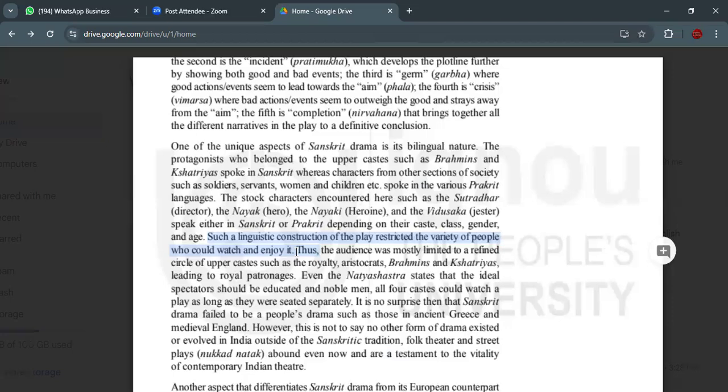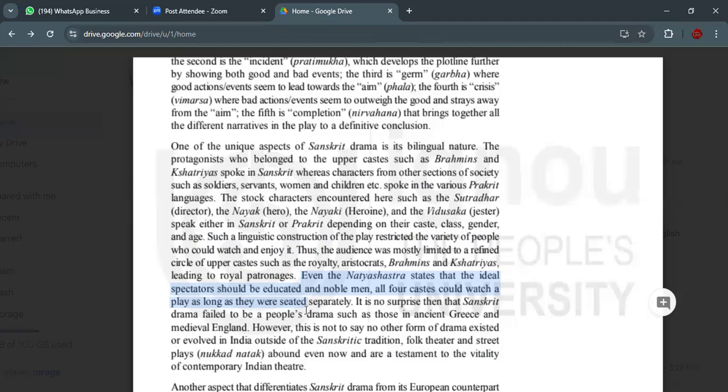See, even the Natya Shastra, the book which talks about the rules of drama, states that the ideal spectators, the spectators who are supposed to watch the drama, should be educated and noblemen. They should be educated and should be noble. Usually that means higher caste people.